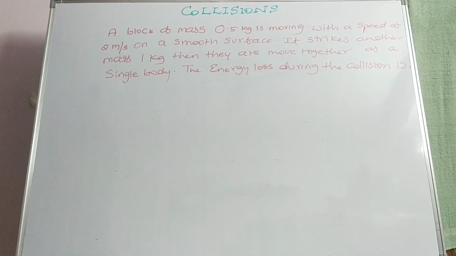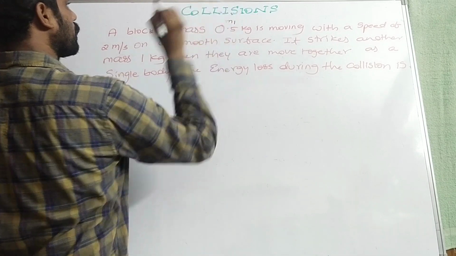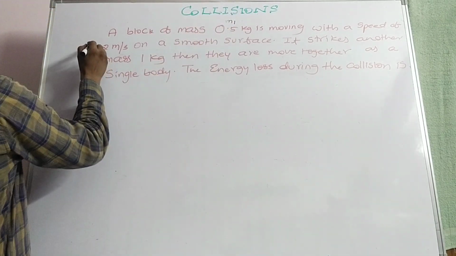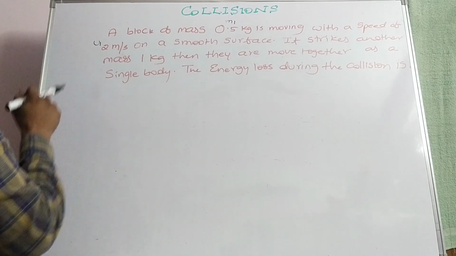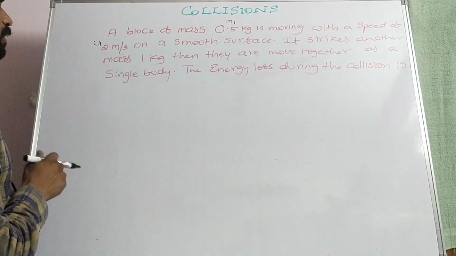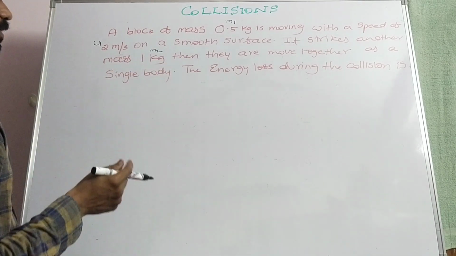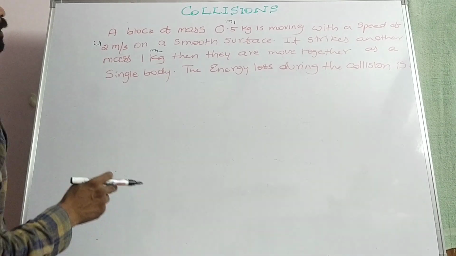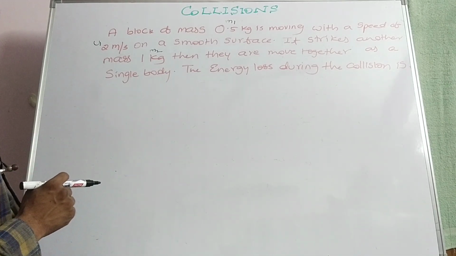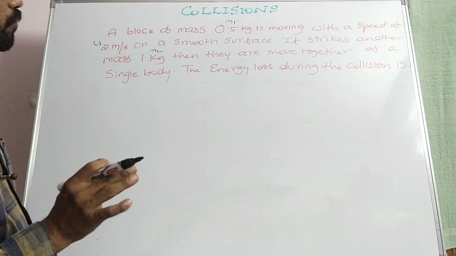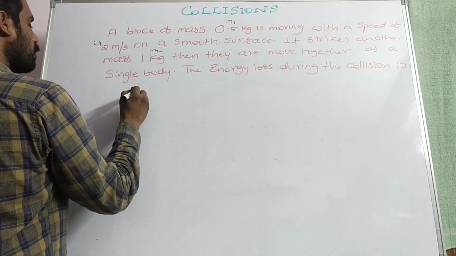Here a block of mass 0.5 kg, M1, is moving with a speed of 2 meter per second, that is U1, on a smooth surface. It strikes another mass of 1 kg, that is M2. Then they move together as a single body. The energy loss during the collision is? Of course, here we have to find the loss of energy.